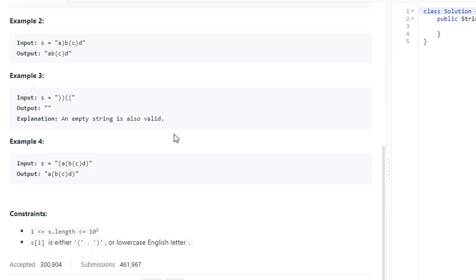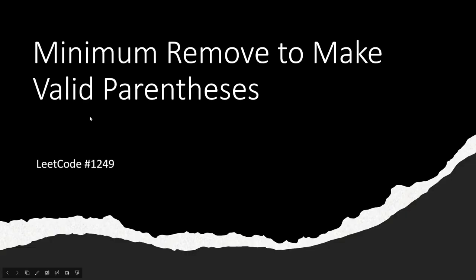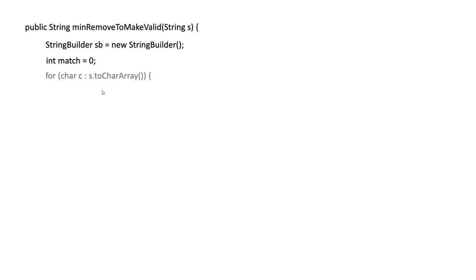All right, so to do this, we're going to pass in a string and return a string with the parentheses matched up. So we're going to do this using a string builder. We're going to append stuff to the string builder that's valid. And we're going to use an int called match that's going to add for an open paren and then subtract when there's a closed paren. So that's how we're going to tell if there's a match or not.